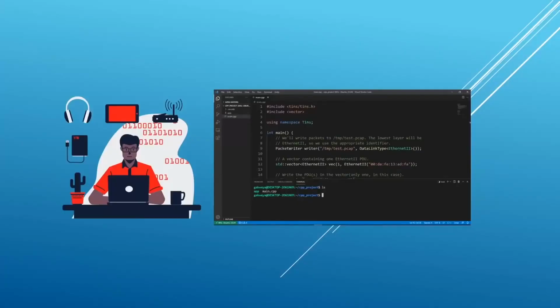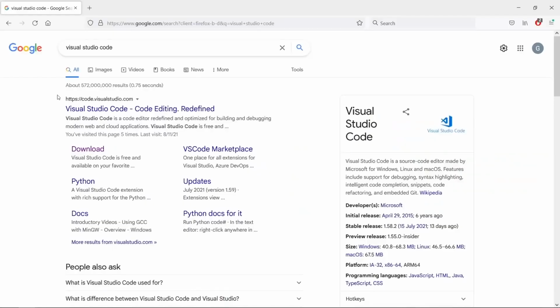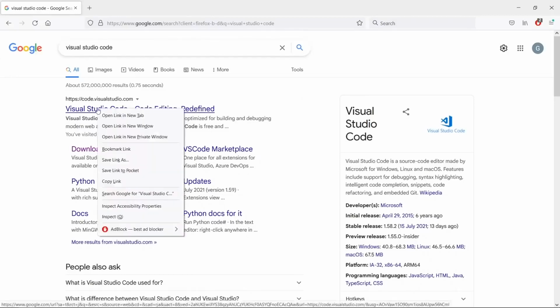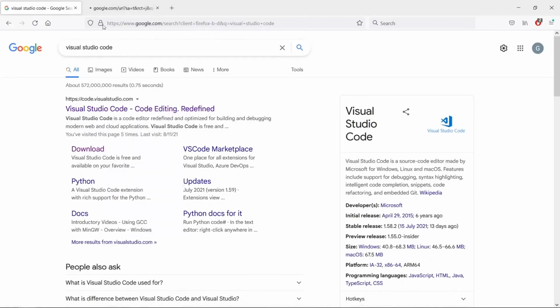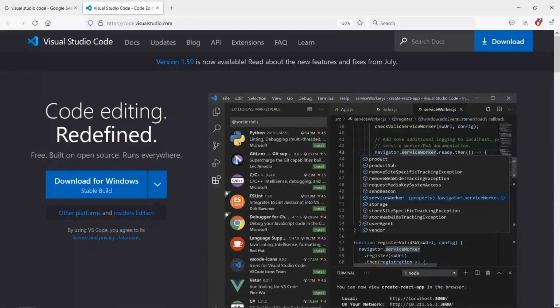In this lecture, I am going to show you how to install the Visual Studio Code editor on Windows. So if you are watching this course on Windows, this video here is going to be a must watch. We are going to head over to our search engine and type Visual Studio Code. This is going to give you a link where we can download this cool editor. If you want, you can learn all you can about it. It is a source code editor made by Microsoft. It supports multiple languages, but we're going to be using that specifically for C++ in the course here.